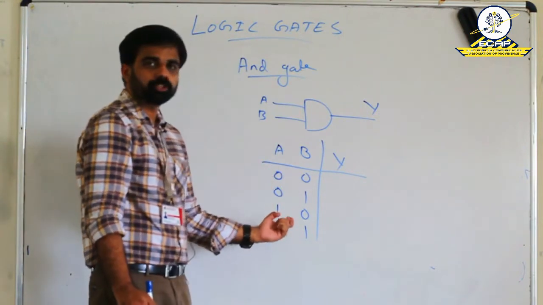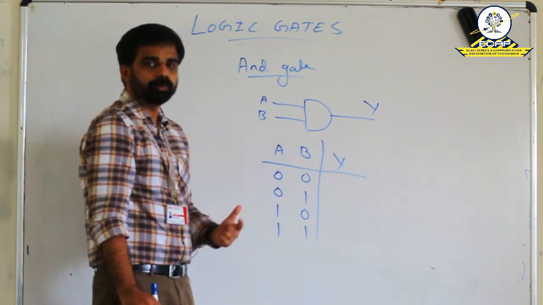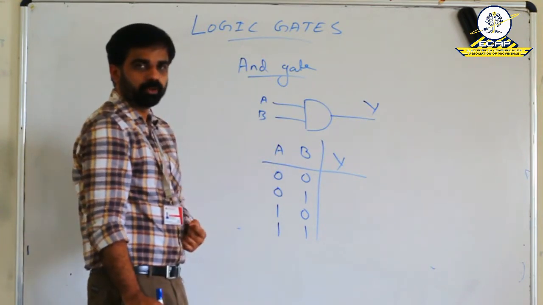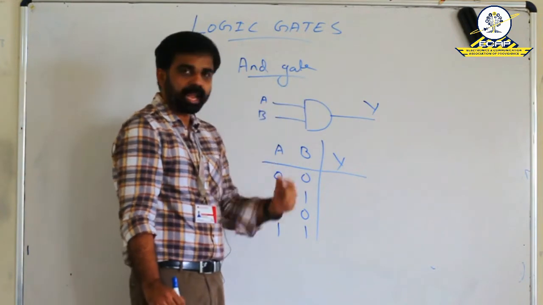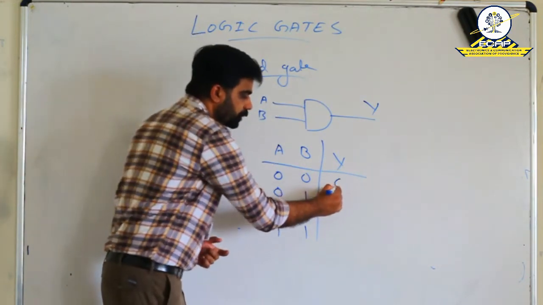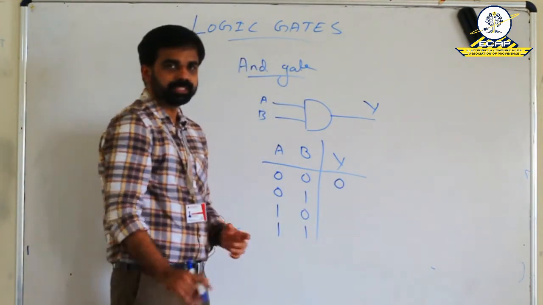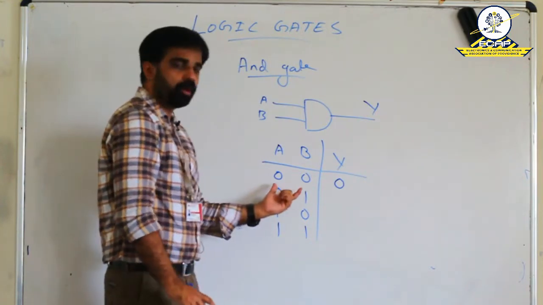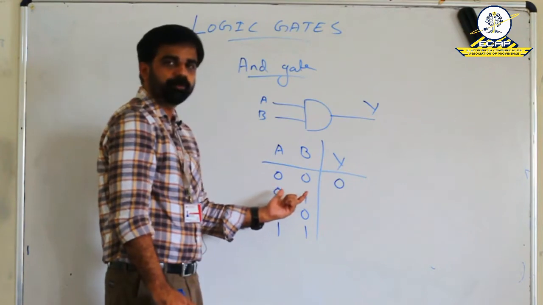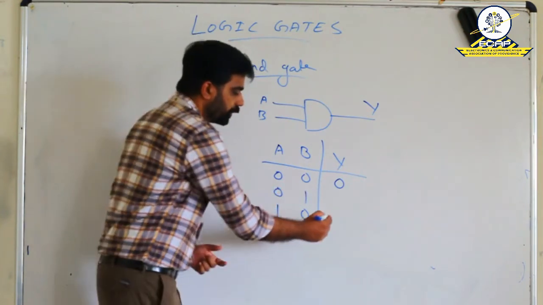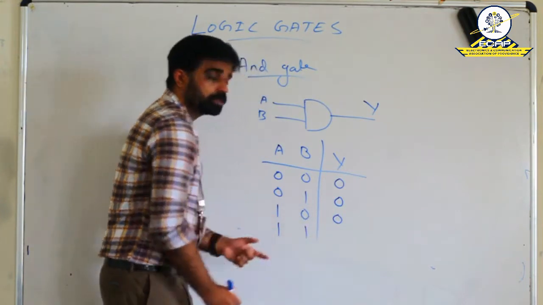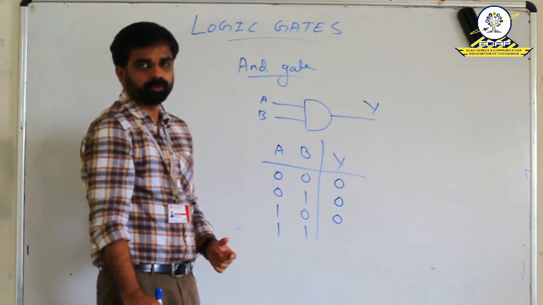Then the output Y depends upon this combination of the input. When both the inputs are 0, in the case of the AND gate, the output is 0. That is, just the AND operation is being performed here. When any one of the inputs is 0, then also the output is 0. That is, in the second case and in the third case also the output is 0.